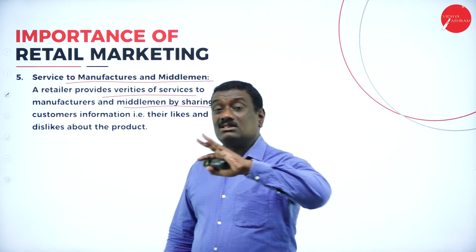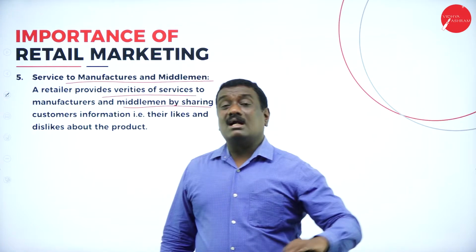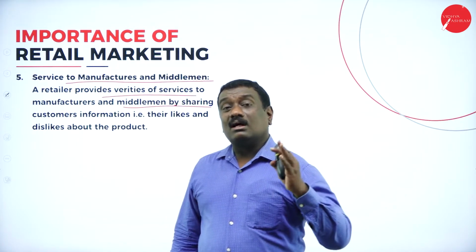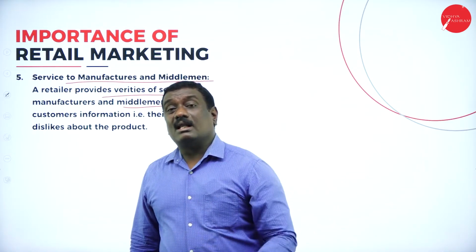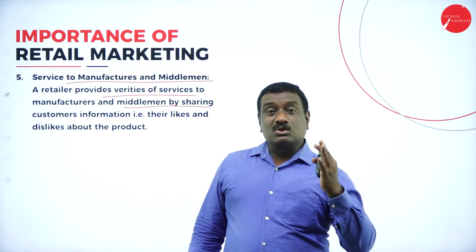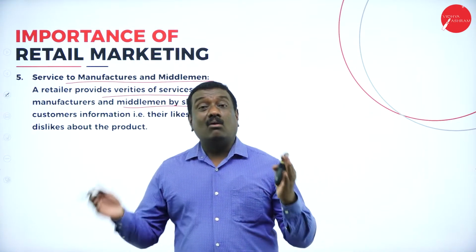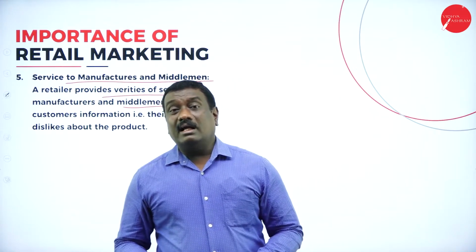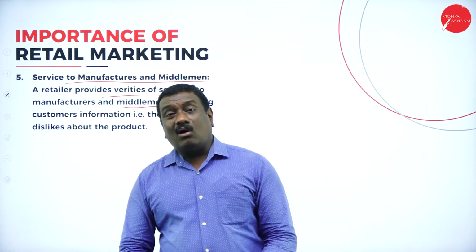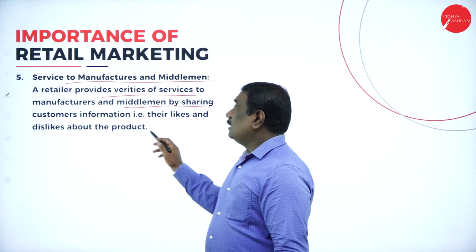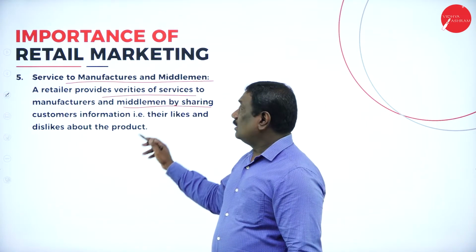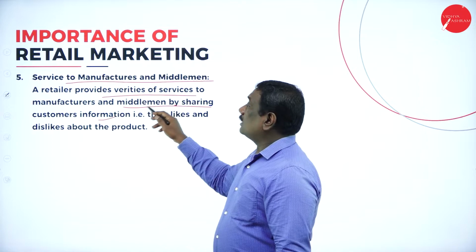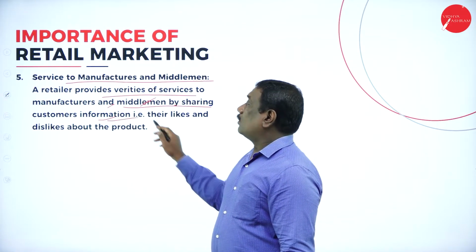First and foremost, he is going to share the information regarding the customers: what their requirements are, which product they like, which product they want, what the benefit should be, what the quality should be, what the quantity should be, how much the price has to be, and what benefit they get. All this information will be sent by the retailer and passed on to the manufacturer or the middleman about the customers.